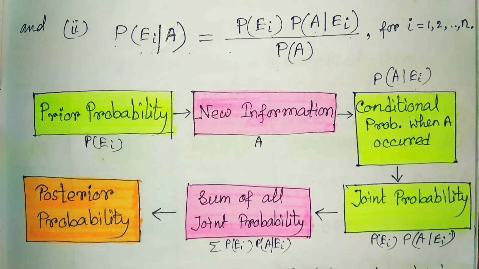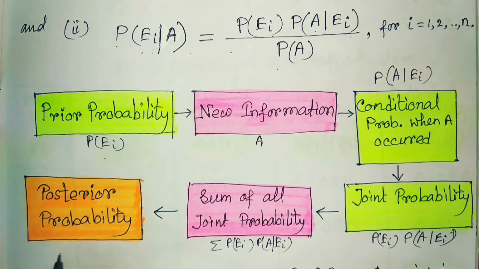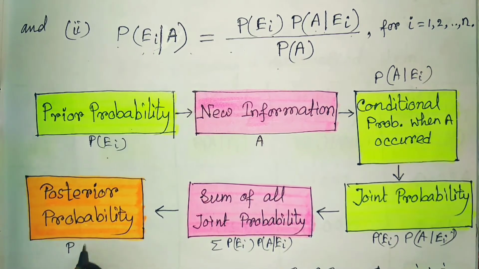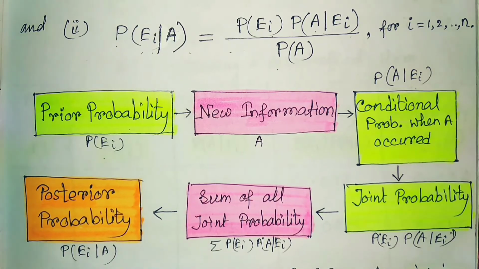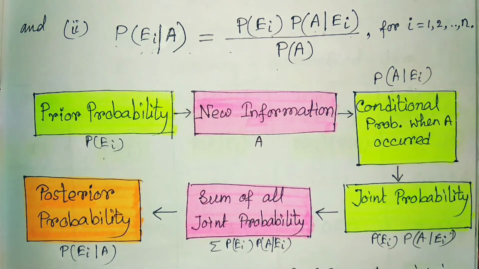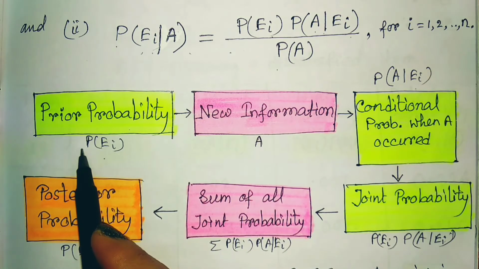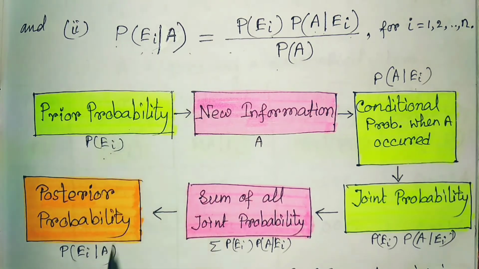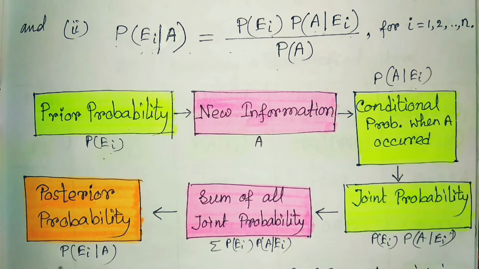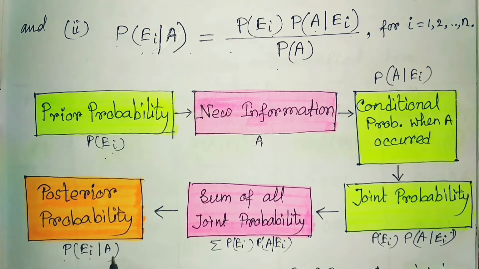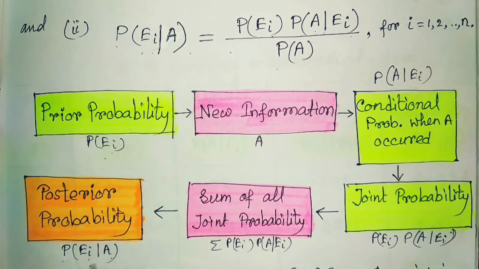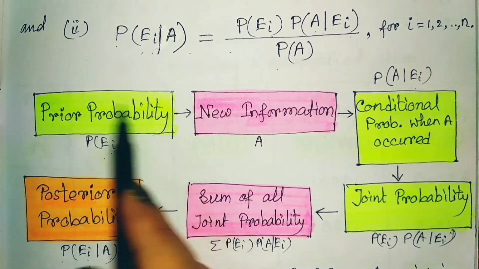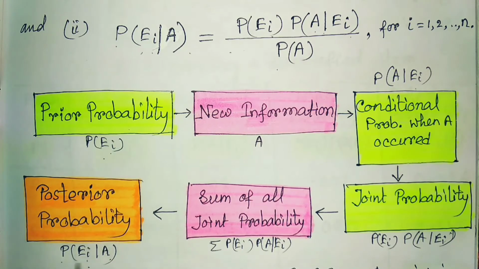And then it is the posterior probability. Posterior probability means probability of EI given A, where EI is any one of the particular events E1, E2, E3, all. Initially our given thing is probability of EI, and then finally we are going to find out the probability of EI given A. On condition A, we are going to find out the probability of this one. That's why this is the prior probability and this is the posterior probability.